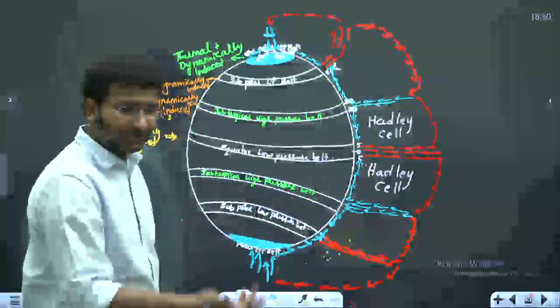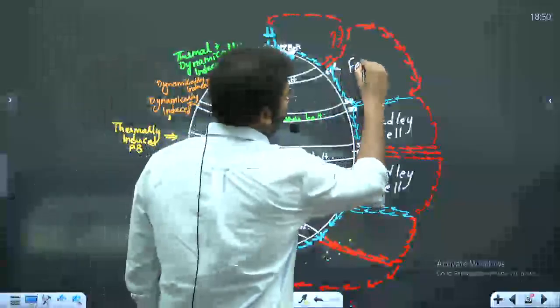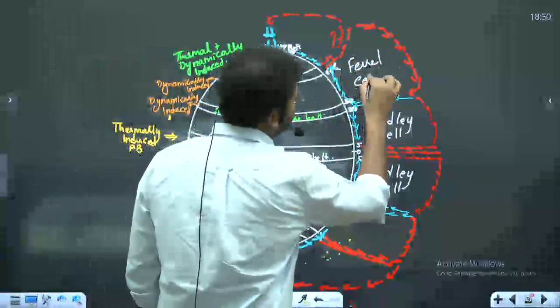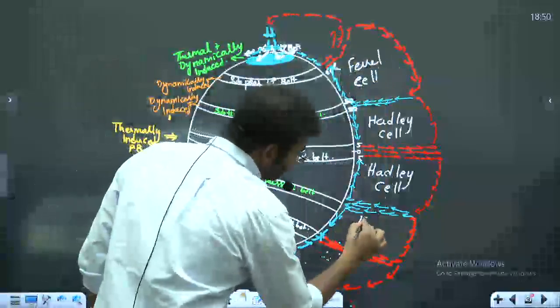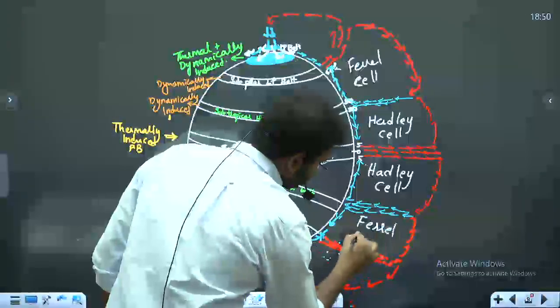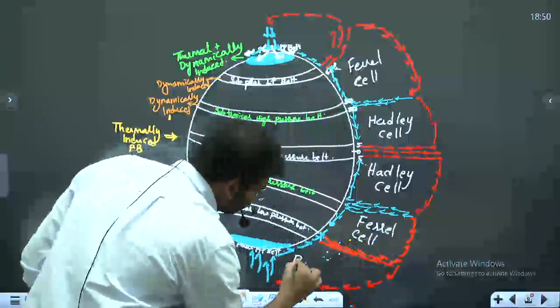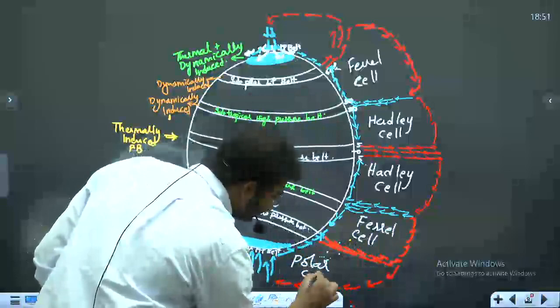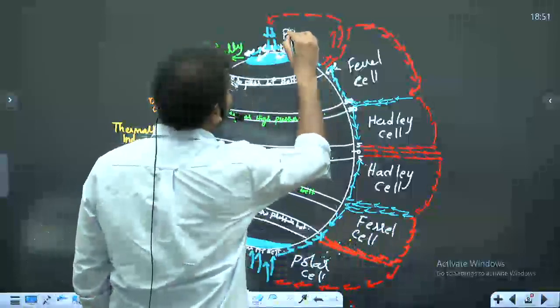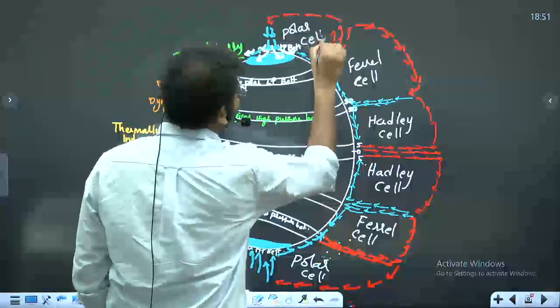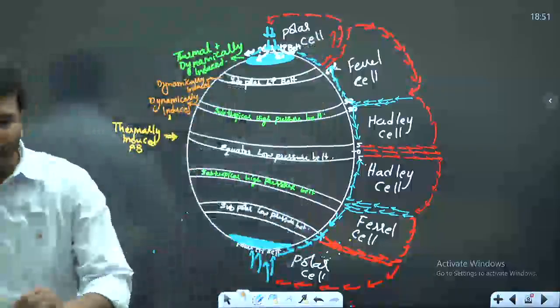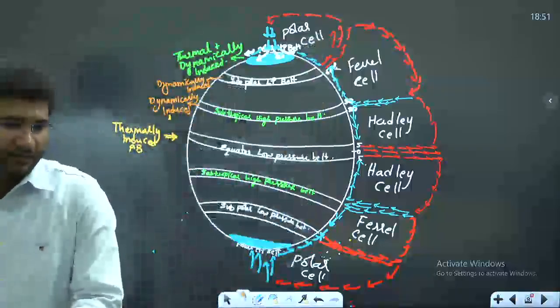After completing, then you take Ferrel cell. This is also Ferrel cell. And this is polar cell. Right? Clear?